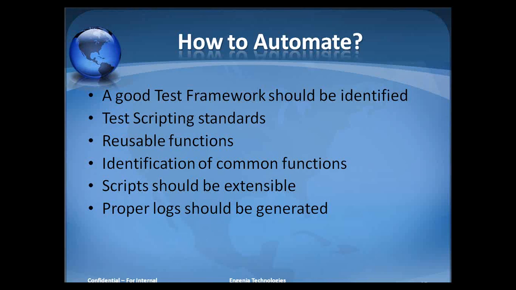A good test automation suite with ambiguous logging messages is worse than manual testing. If you are doing automation testing and you get an error and are not able to find the exact cause of the error, you have wasted the entire time and effort, and you could have done it manually. So logging is very important.